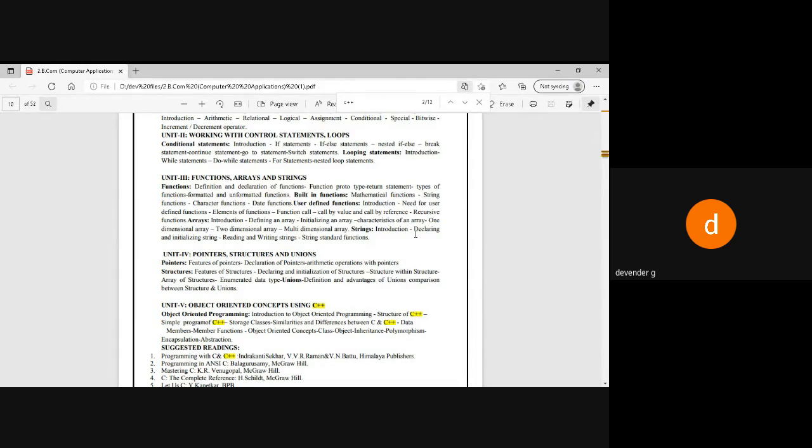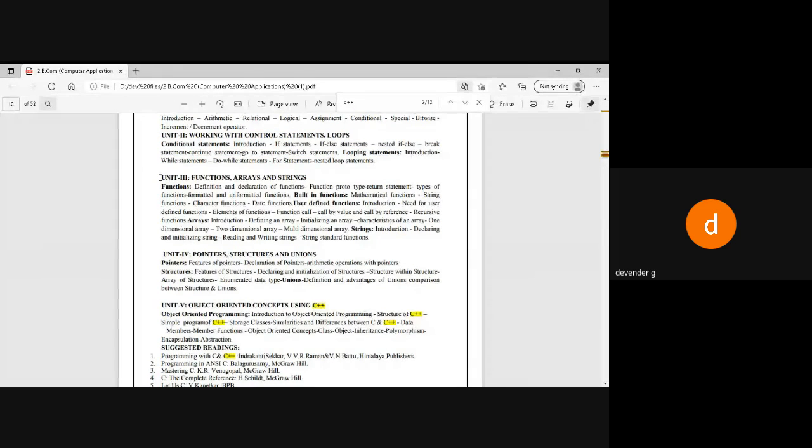So we have finished our statements called conditional statements. In that we have seen the if statement, if else, then the switch case, and finally the looping statements. In that we have seen the major parts: the while statement, do while statement, and for loop statements. So with this we have covered our second unit also.